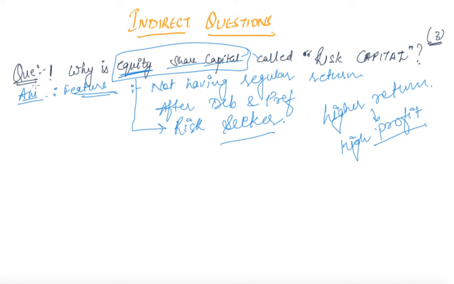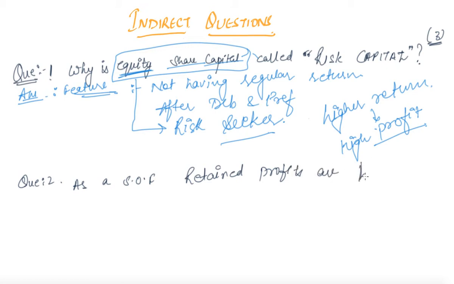Okay, now coming to the next question, your second question is: as a source of finance, retained profits are better than other sources.